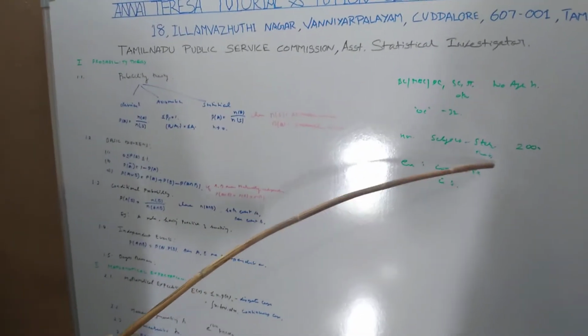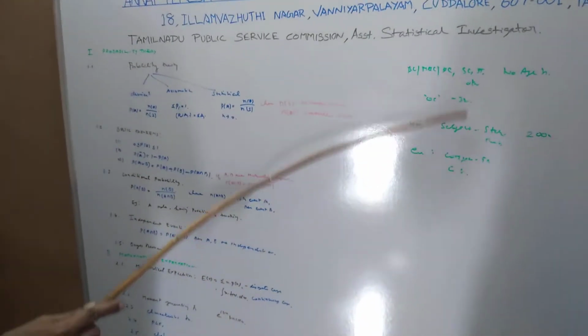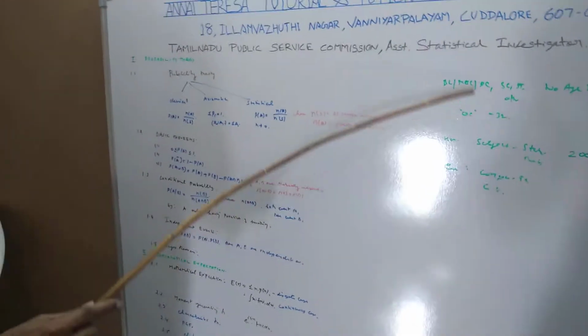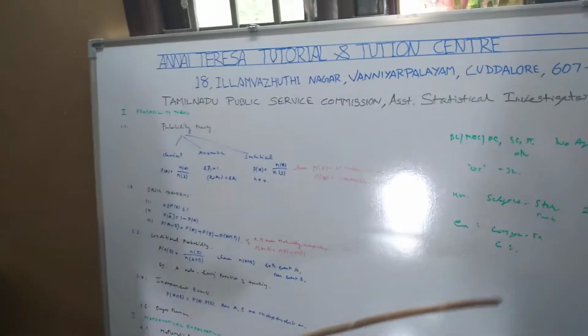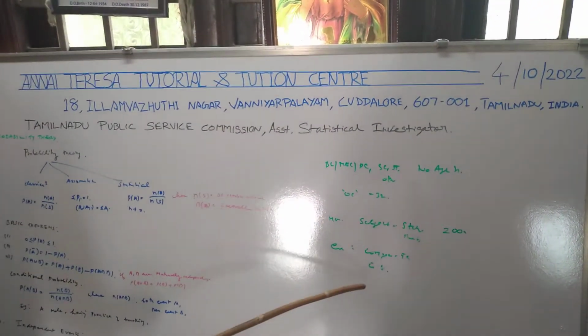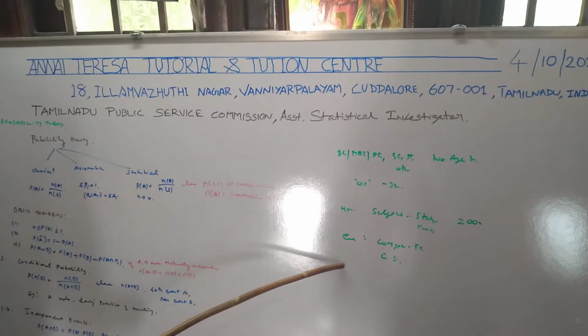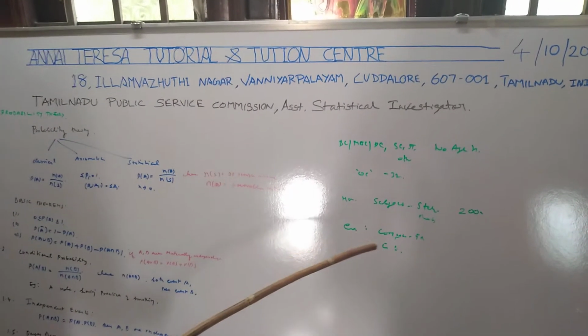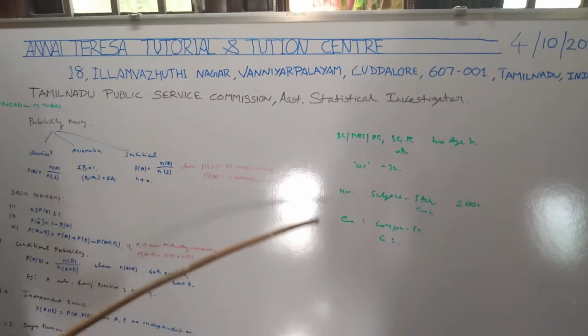You can apply for the Assistant Statistical Investigator post up to the 14th. There are also some concessions for students, such as exemption from examinations. You can go through the instructions given by the TNPSC. If you have any doubt, you can clarify by phone. I will give my phone number.